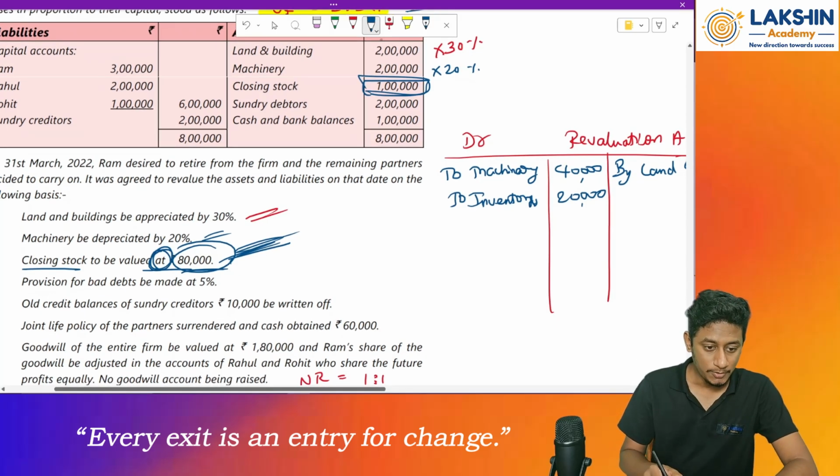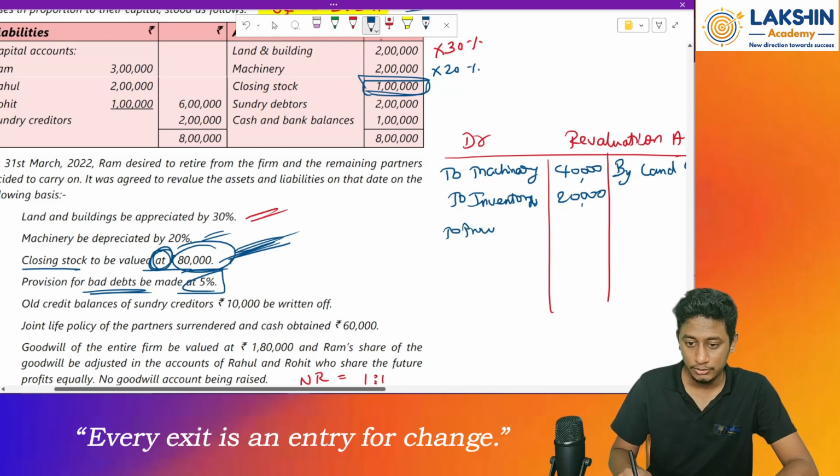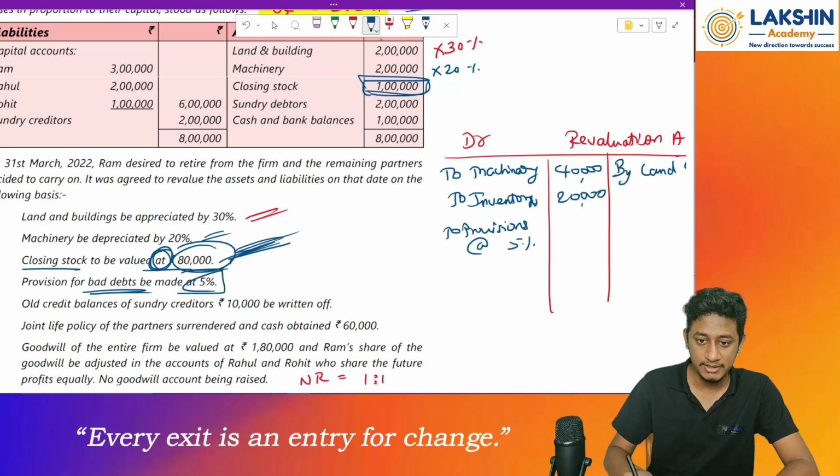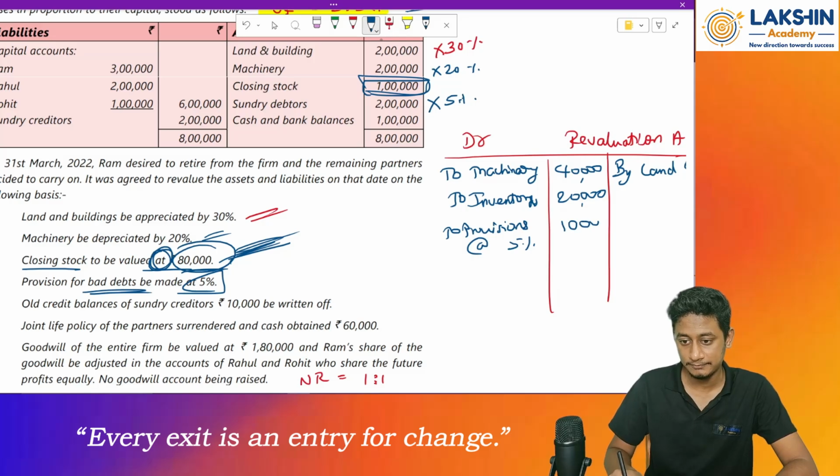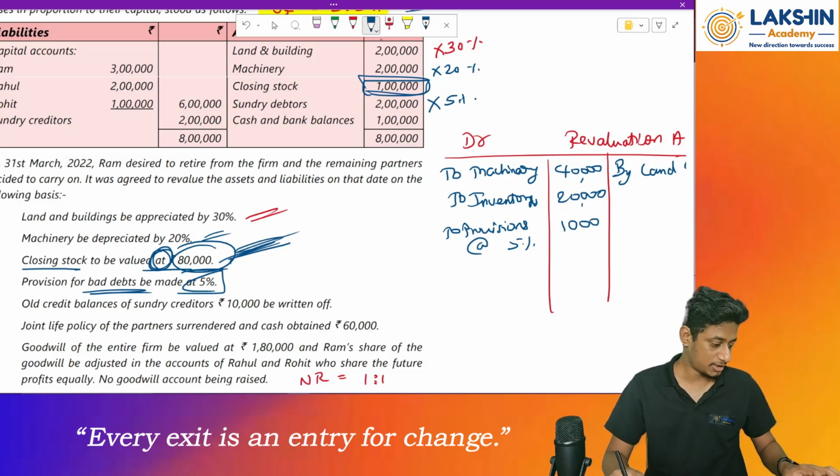Okay. So the provision for bad debts is at 5%. How much will that be? Sundry debtors into 5%. Let me just confirm it once. Into 5%, 10,000 rupees.